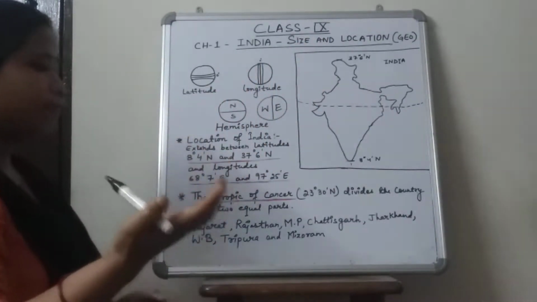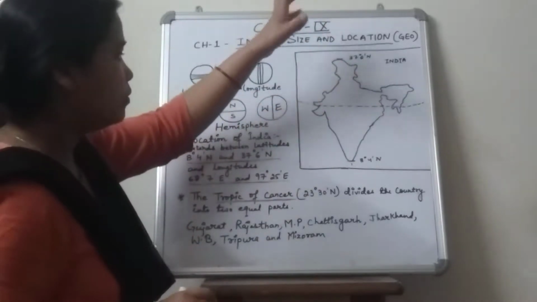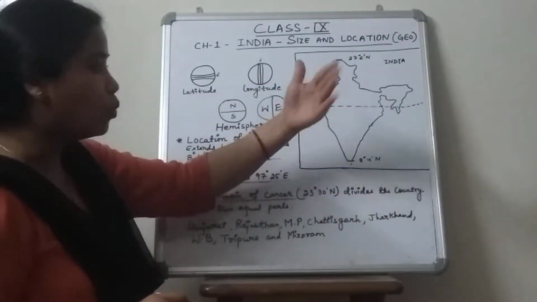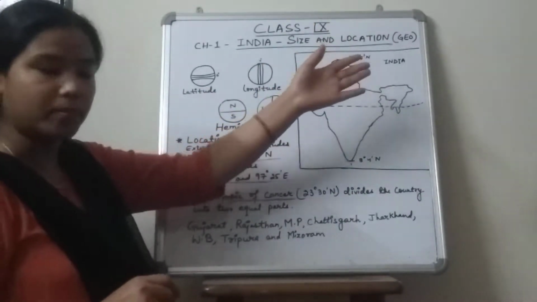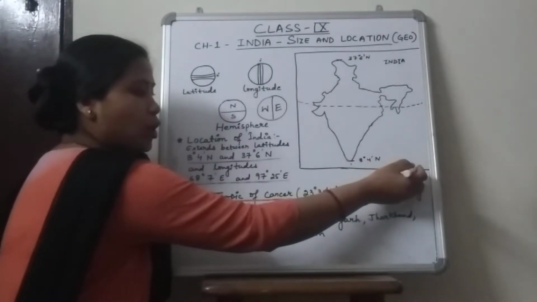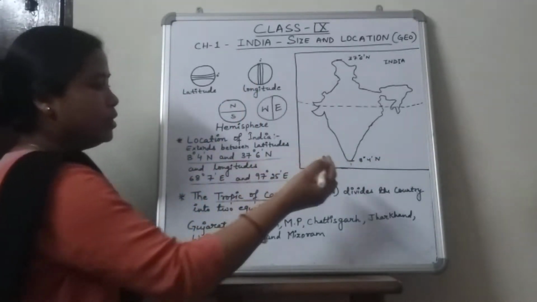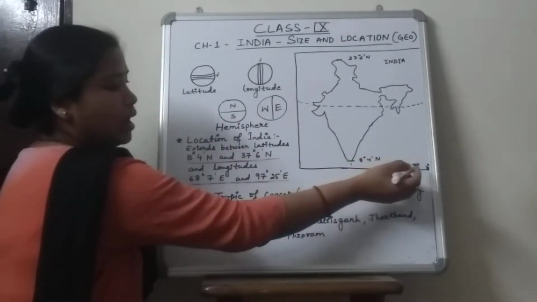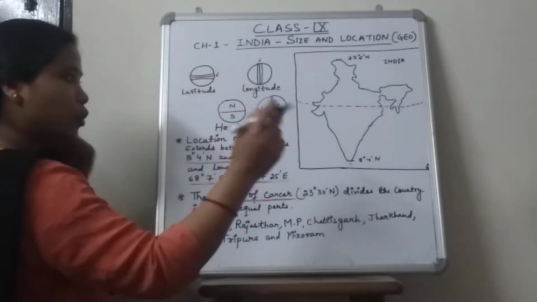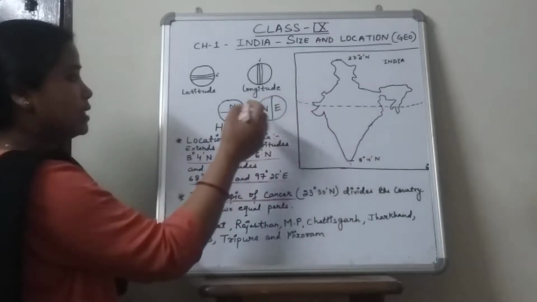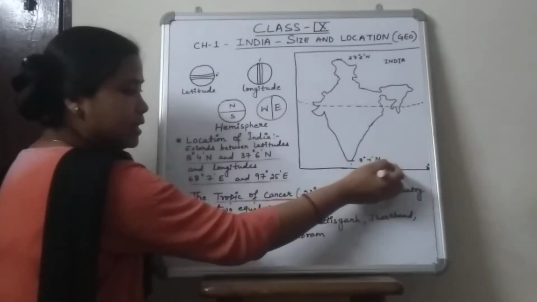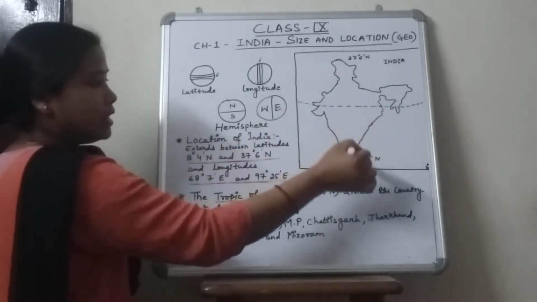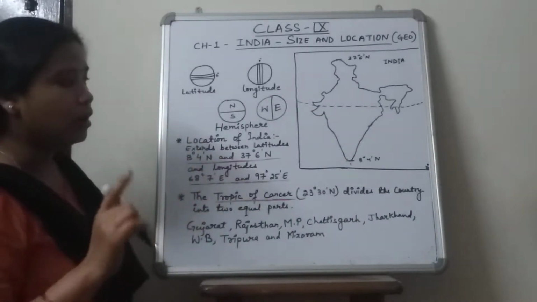Because whenever we see a map, whatever things we see, we start from the top to bottom. So why was it written from bottom to top? The reason behind it is, just imagine that this is the 0 degree equator. As I have told you, India lies in the northern hemisphere, so near the 0 degree, 8 degree north is the nearest place, and 37 is the farthest place from the 0 degree equator.